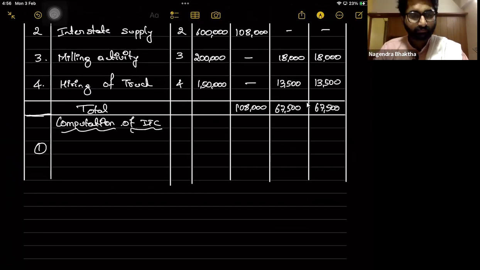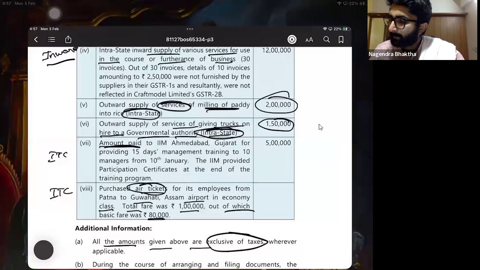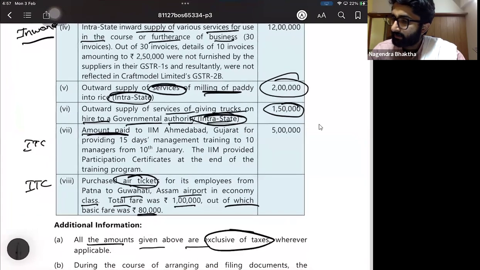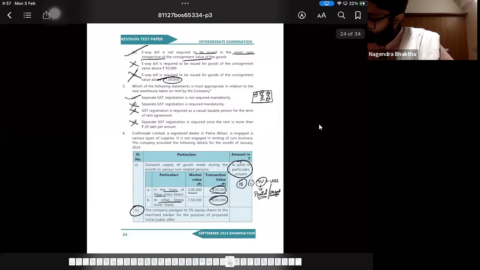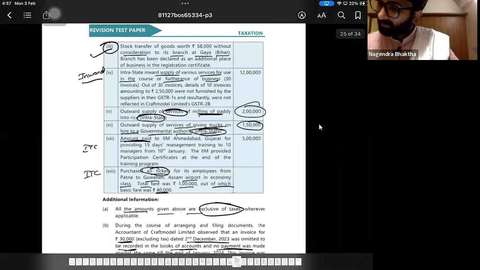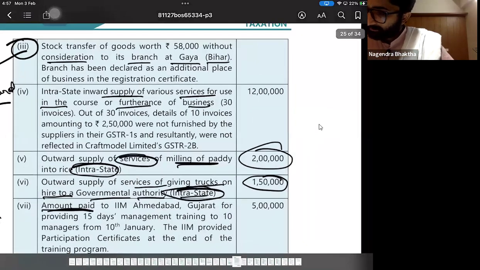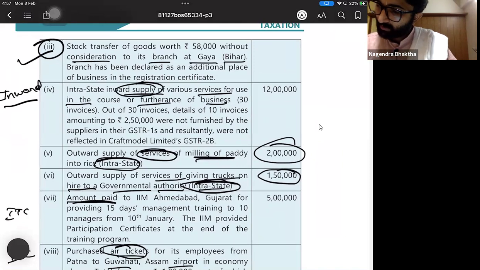Number 1, first point. Intrastate inward supplies, various services for the use in the course or furtherance of the business.